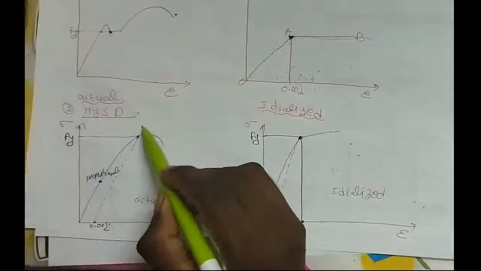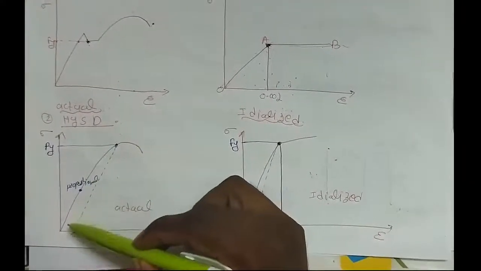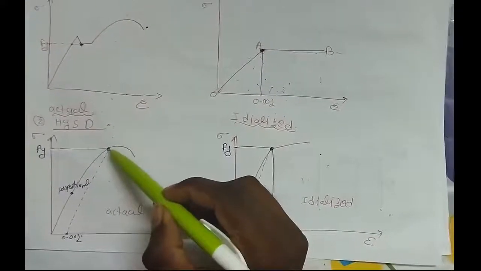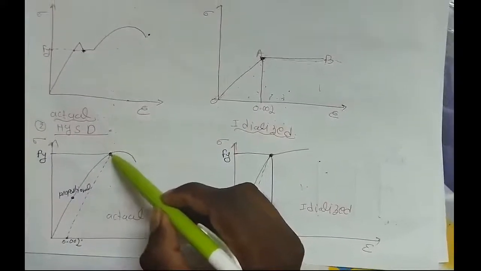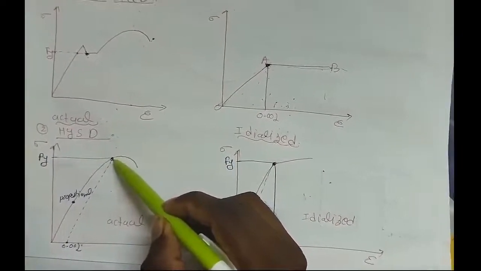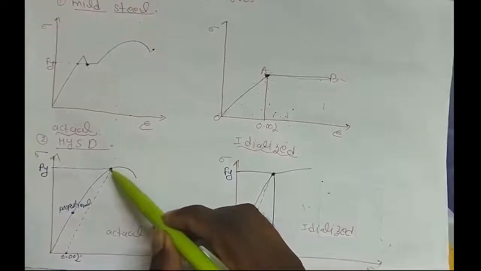Here for HYSD bars, this is the stress strain curve. We get a parabolic shape, but we don't get the upper yield point and lower yield point in HYSD bars. So we have to find what is the yield strength of these HYSD bars. How will we find this?